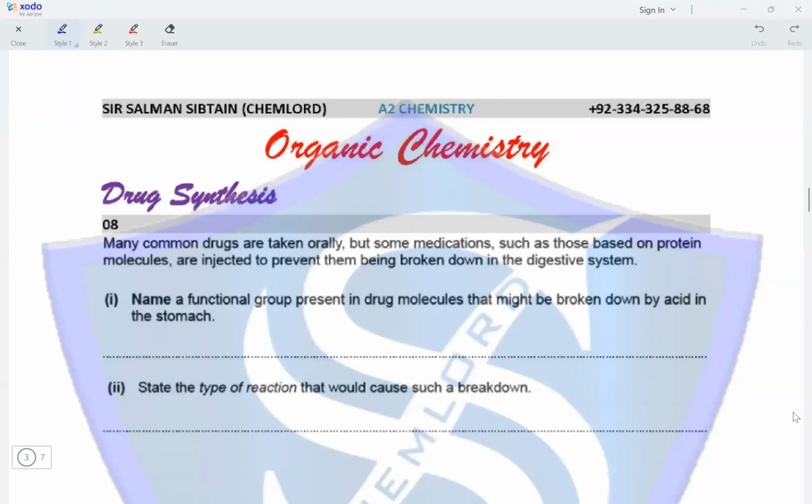Question 8. Many common drugs are taken orally, but some medications, such as those based on protein molecules, are injected to prevent them from being broken down in the digestive system. Name a functional group present in drug molecules that might be broken down by acid in the stomach. These functional groups include ester and amide groups. State the type of reaction that would cause such a breakdown. Since the stomach acid is carrying out these reactions, the type of reaction is called acid hydrolysis.